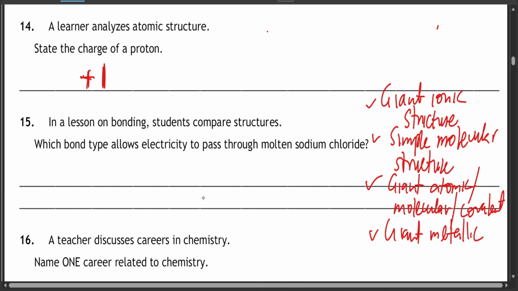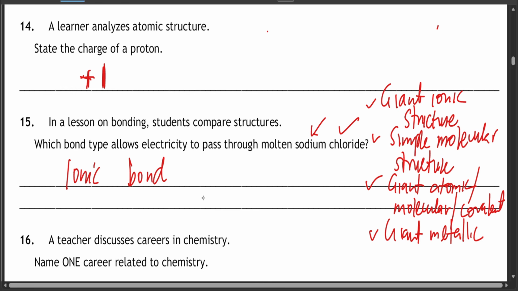Now, in a lesson on bonding, students compare structures. Which bond type allows electricity to pass through molten sodium chloride? If you look at sodium and chlorine, it's basically an ionic bond. So the bond is called ionic bond.